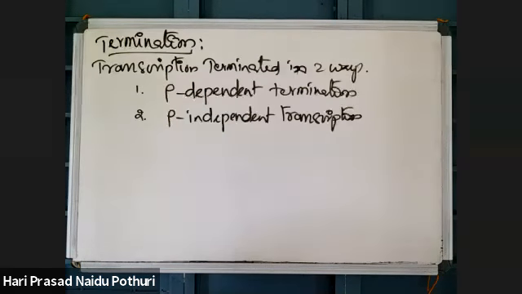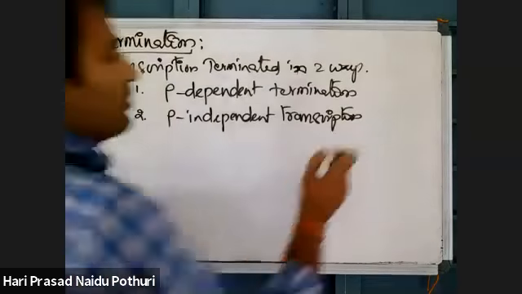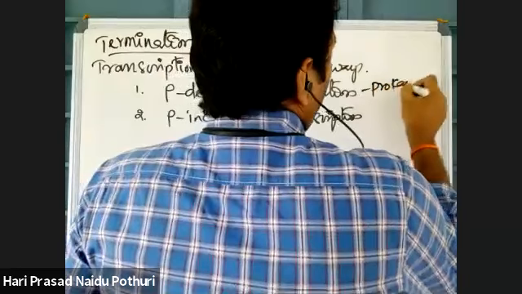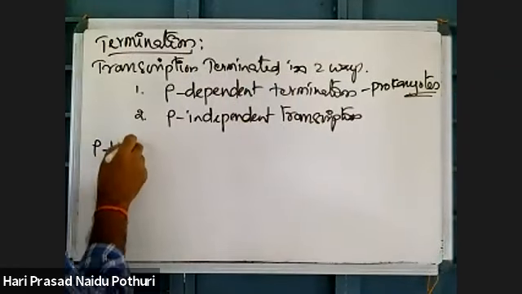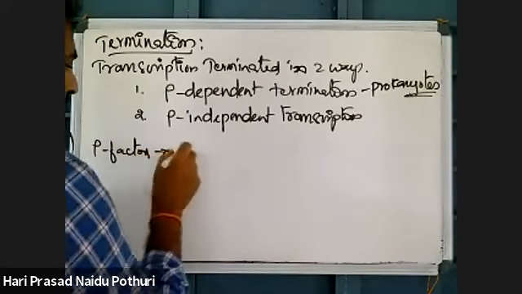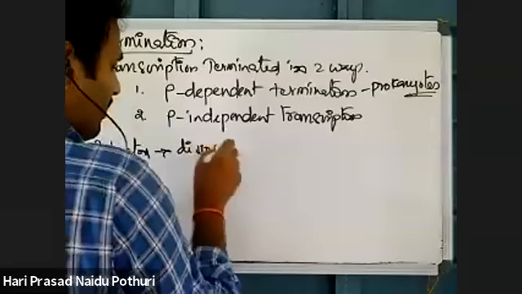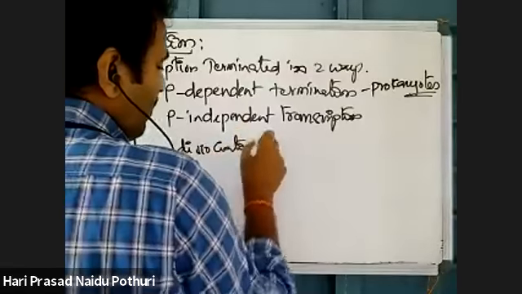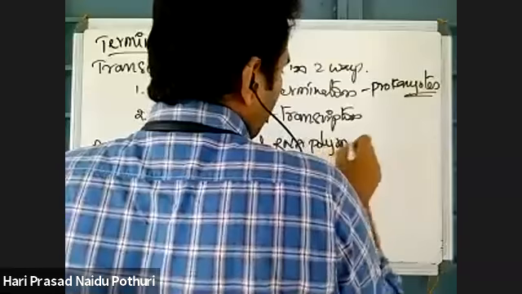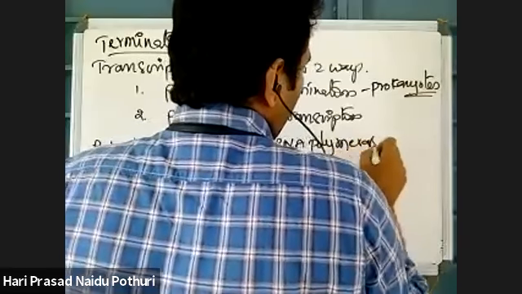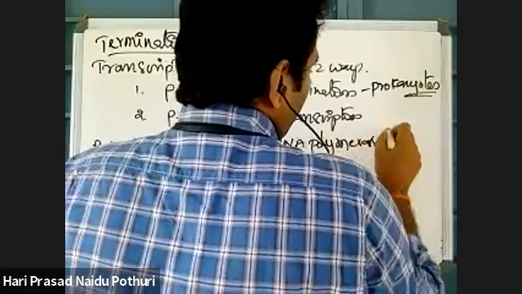That Rho factor dependent termination is taking place majorly in prokaryotes. What is the function of Rho factor? Rho factor causes dissociation of RNA polymerase from DNA.